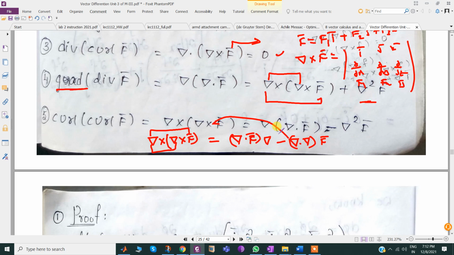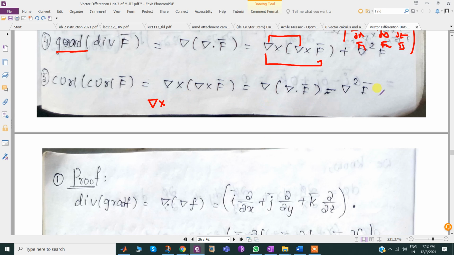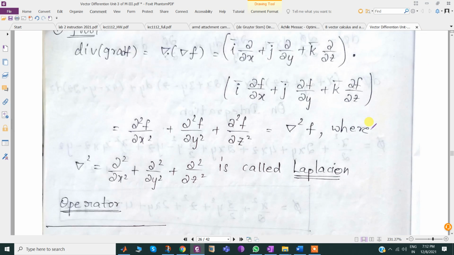Similarly, curl of curl f bar also. Its proof you are supposed to study. These are nothing but vector identities. See this here.